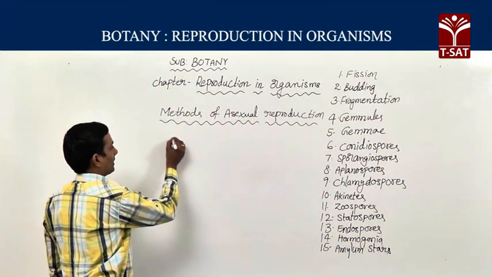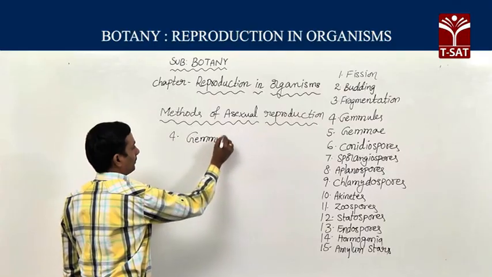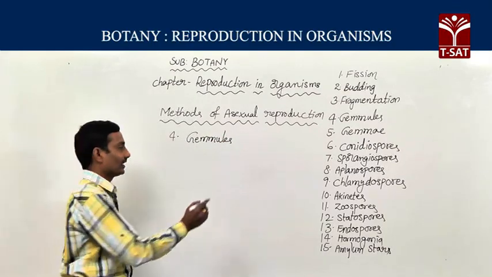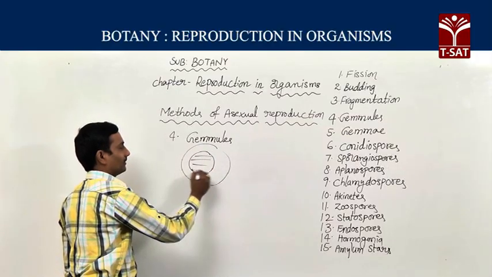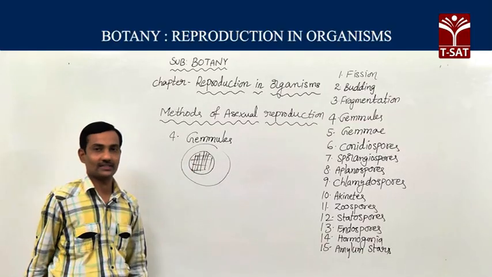The fourth type of asexual reproductive method is gemmules. Gemmules are internal buds. They are produced in different organisms, especially in sponges.